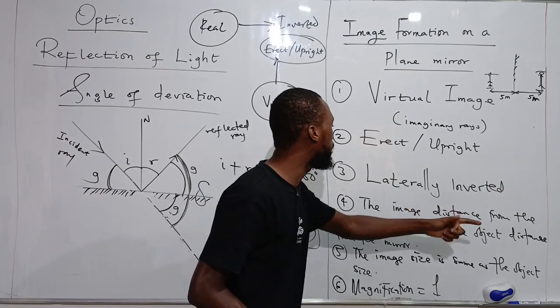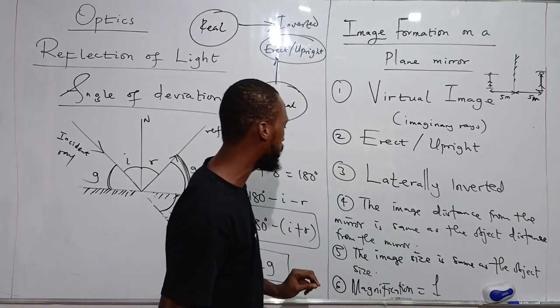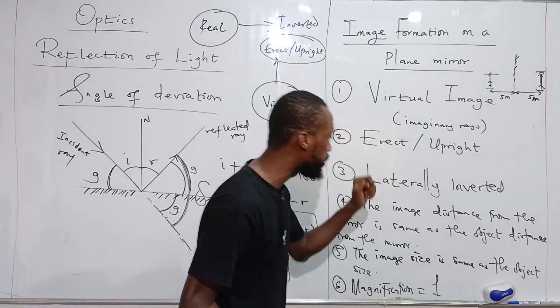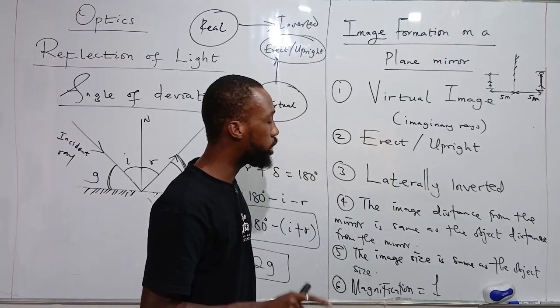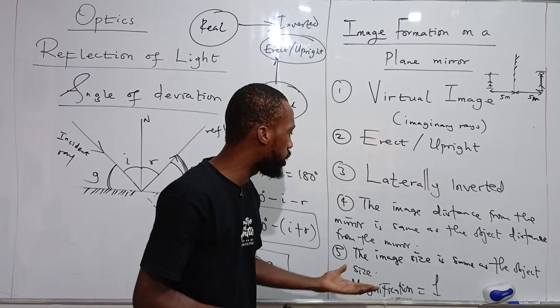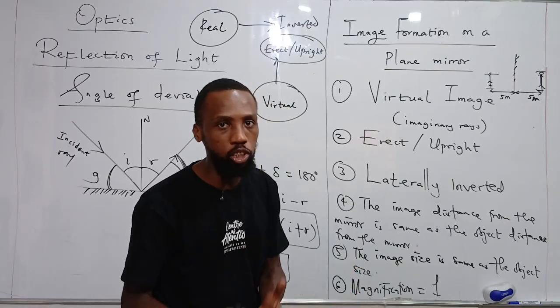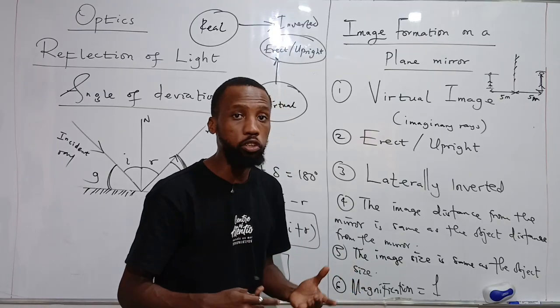Then the next one is the image distance from the mirror is same as the object distance. Then the next is the image size is same as the object size. And finally, the magnification is equal to unity. And that is because the image size is same as the object size. So the magnification is not greater than 1.